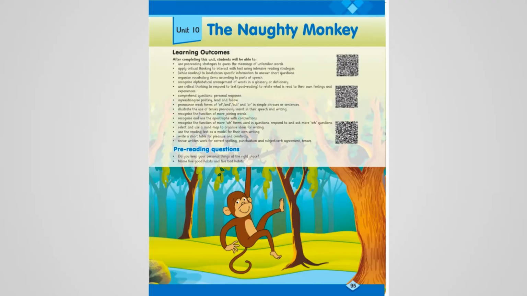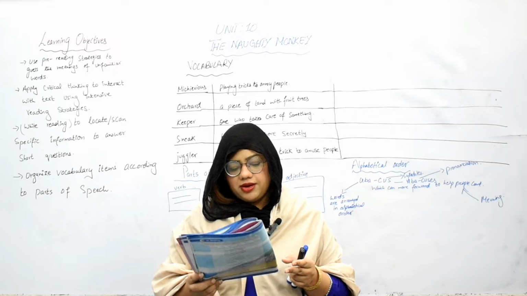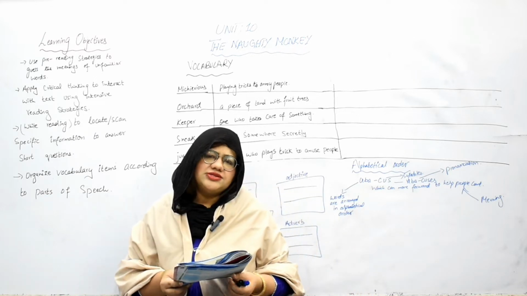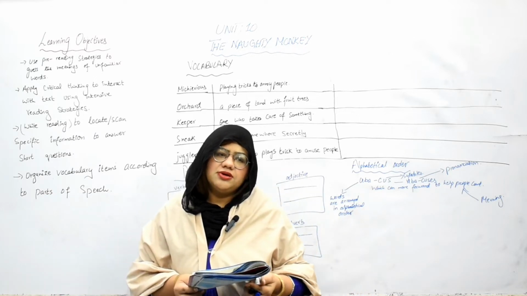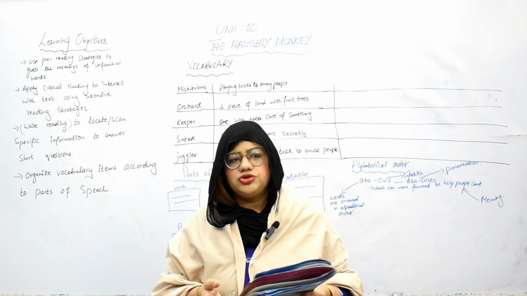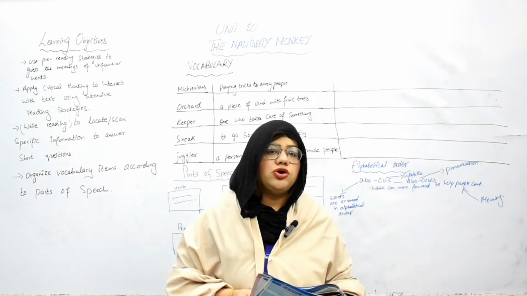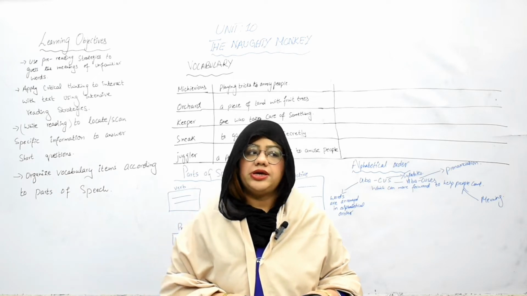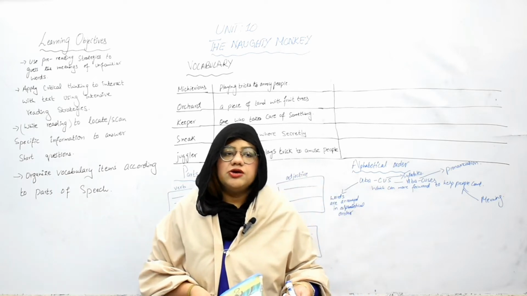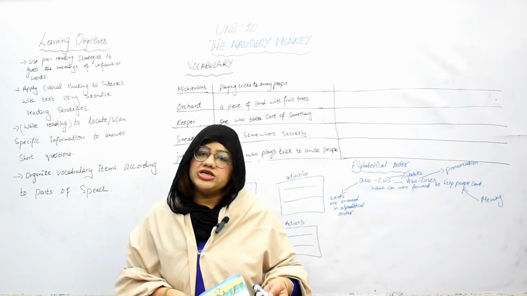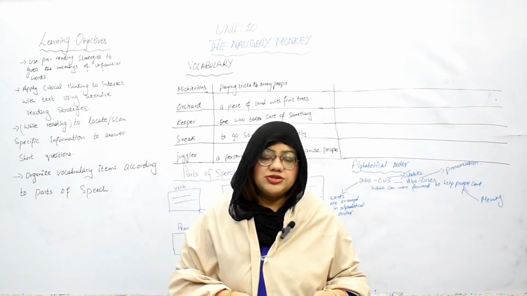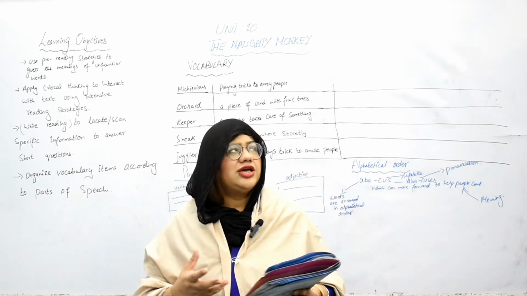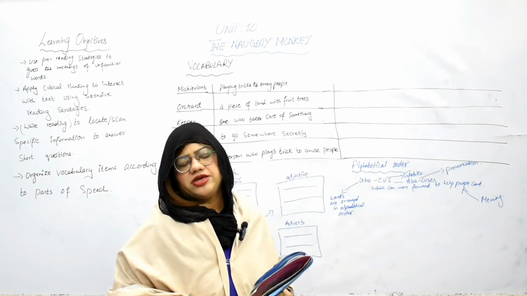Unit number 10 is the naughty monkey. Do you keep your personal things at the right place? For example, you keep your things at the right place in your home, in your room, especially your room. Yes, most of the things, we try to manage and arrange our things. So, what do you think about this word, the naughty monkey? What is it about?